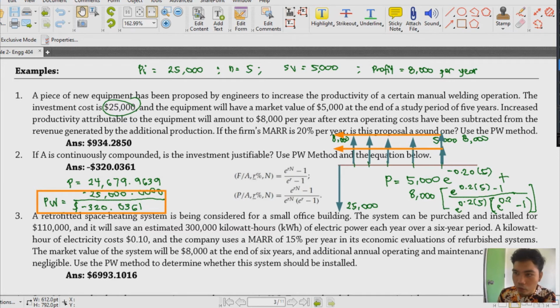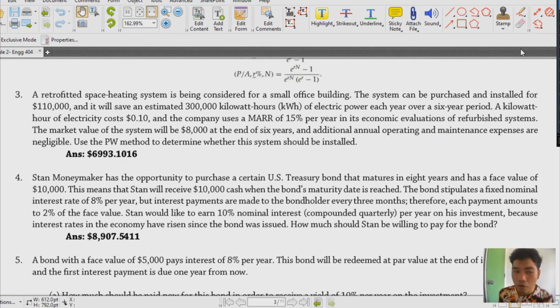Okay, so let's have the next one. How about for the next one? Let's read the problem first. A retrofitted space heating system is being considered for a small office building. The system can be purchased and installed for 110,000, and it will save an estimated 300,000 kilowatt-hour of electric power each year over a 6-year period.